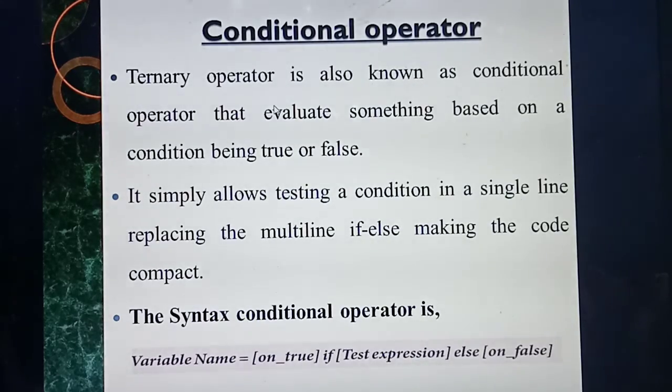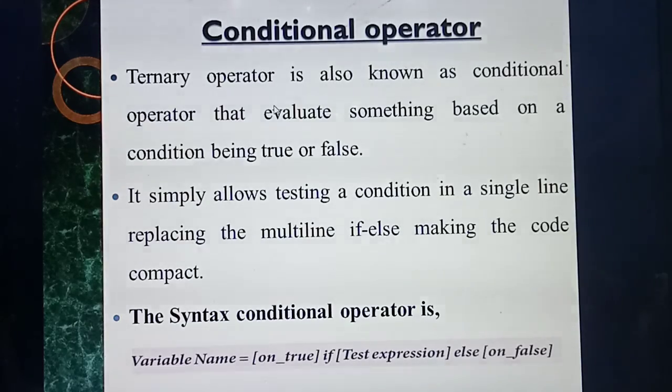What's the first point? The conditional operator's other name is ternary operator. It evaluates based on the condition and decides the answer, true or false. And what's the main use? Instead of checking the condition in multiple lines, you can check it in the same line or a single line. So what's the syntax?